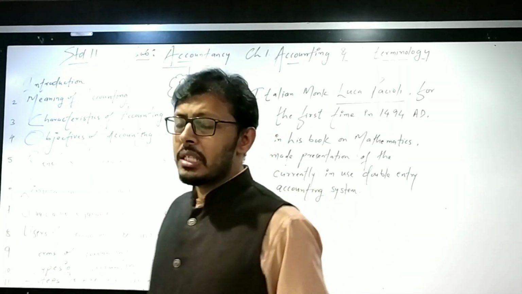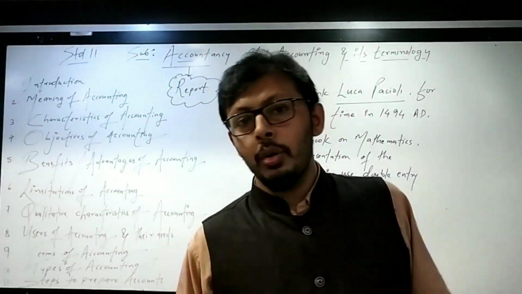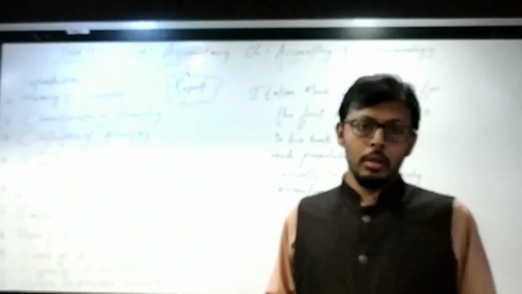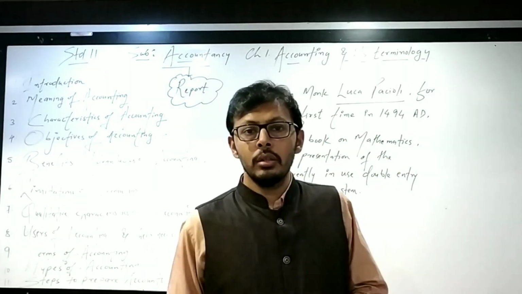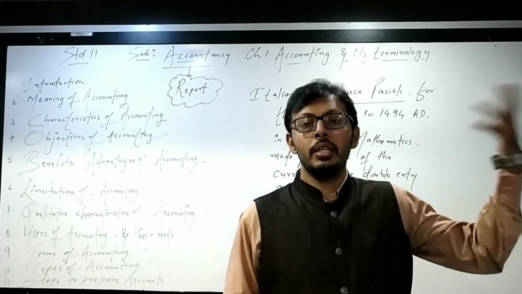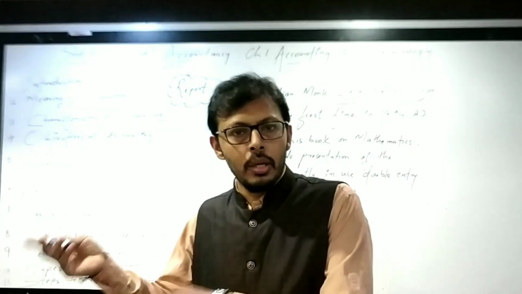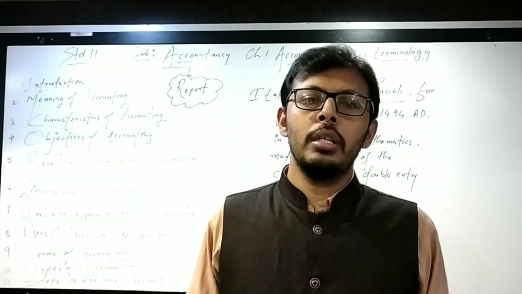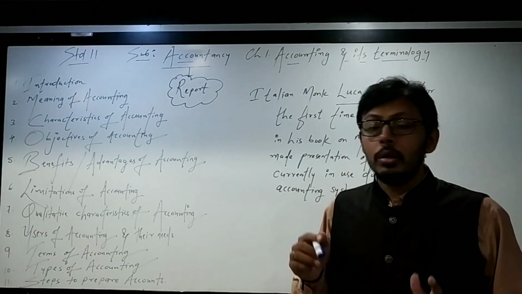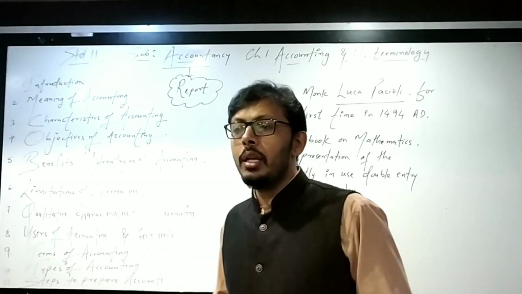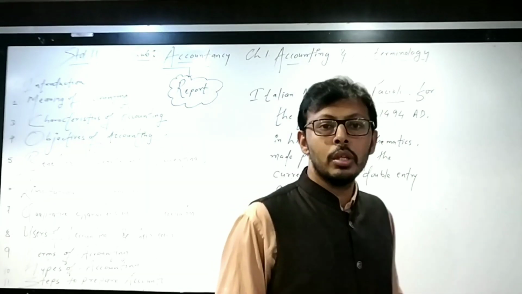In the same way, a businessman used to give the account. How? By selling the goods he used to get the money, and from that money he used to deduct the expenditure for producing that particular goods. The difference between the income and expenditure is termed as the profit for the businessman. So even our books of accounting are being used by innumerable persons. So many persons are using our books of accounts.